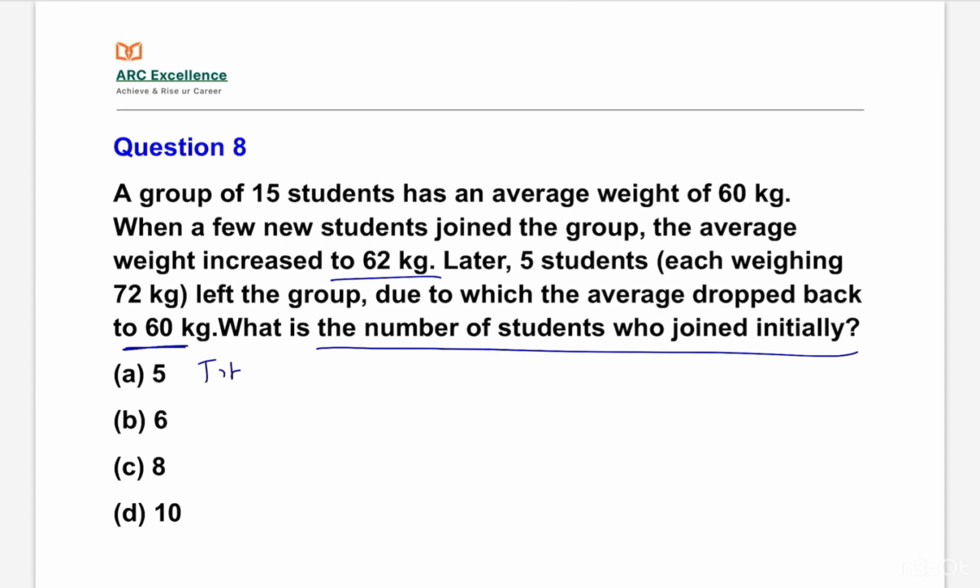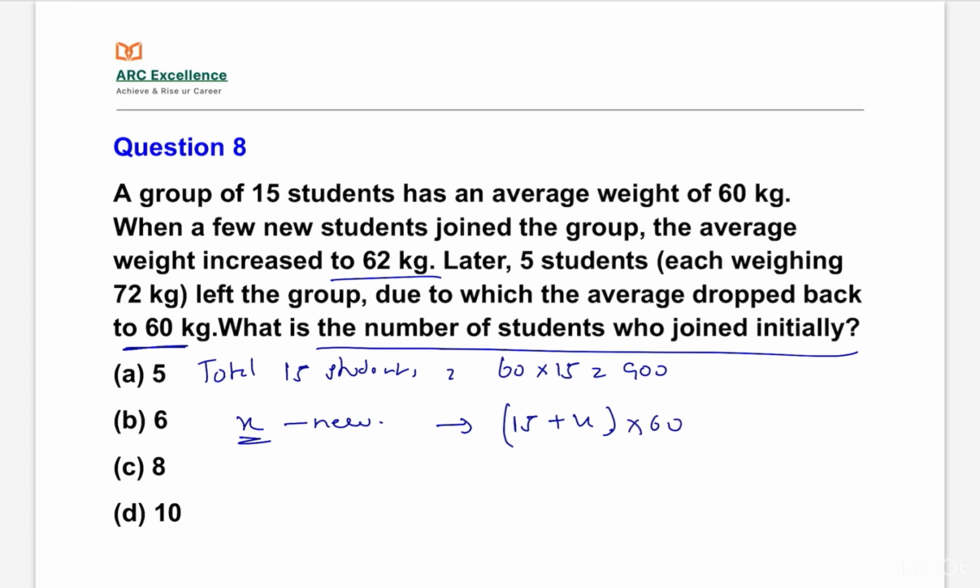Totally, how many students are there? Totally 15 students are there. Therefore, the average of 15 students is 60. Total weight of the 15 students will be 60 into 15, that is equal to 900. When a few new students joined the group, the average weight increased to 62. Let us take X as the number of new students, so total students become 15 plus X. Now the average is 62, so 15 plus X into 62.